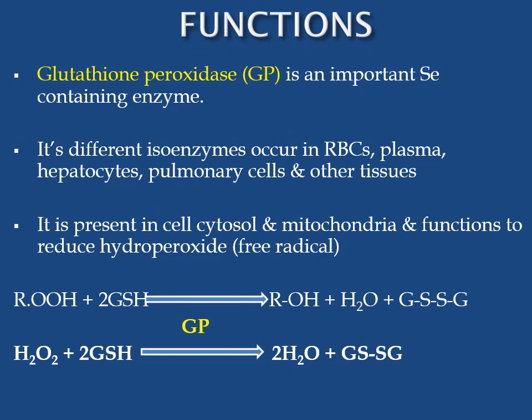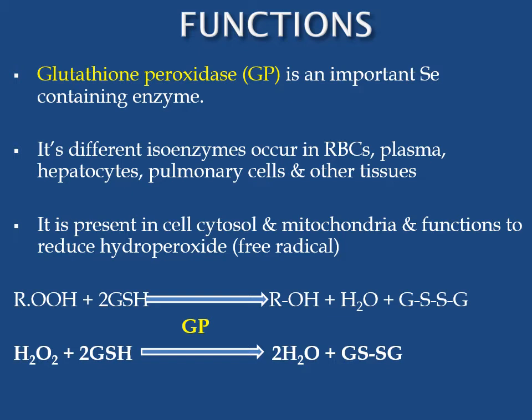Functions of selenium. Glutathione peroxidase is an important selenium-containing enzyme. Its different isoenzymes occur in RBCs, plasma, hepatocytes, pulmonary cells, and other tissues. It is present in cell cytosol and mitochondria and functions to reduce hydroperoxide free radicals.